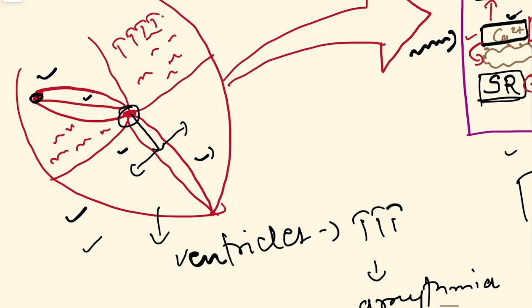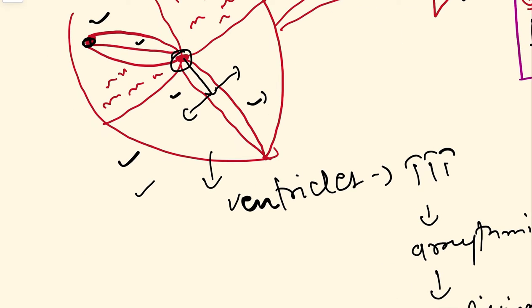Think about it: if a ventricle is contracting at a higher rate, then there will be no proper diastole, no relaxation, and no proper filling of the heart. So it won't have the stroke volume that is required by the body, and this can lead to even syncope and death of the patient.